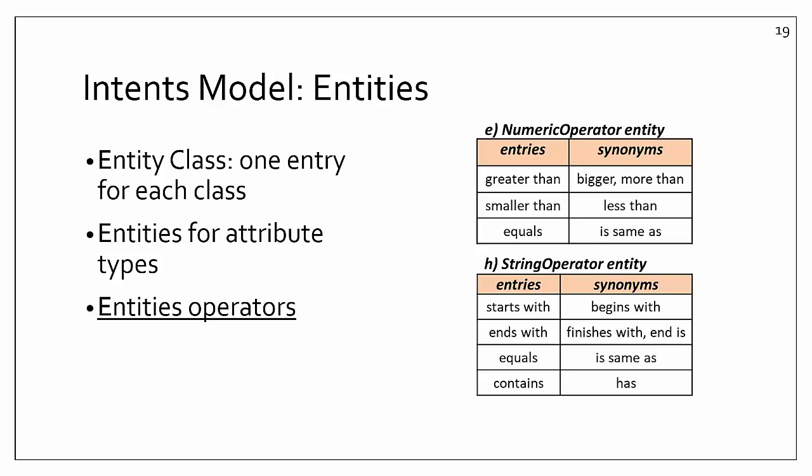In addition, an entity operator is generated for each attribute type entity. A string operator contains the operations that we can do with the string attributes, for example, starts with or contains. And numeric operators like greater than or equals.